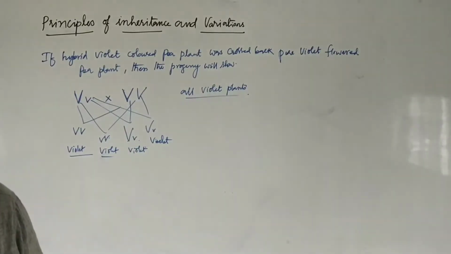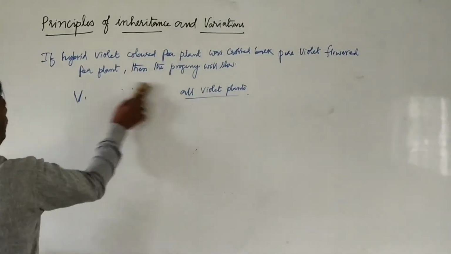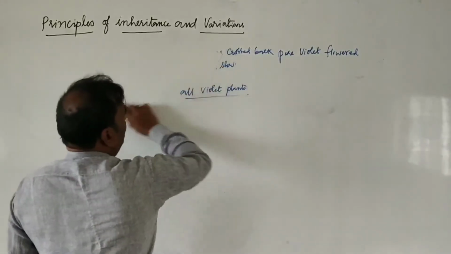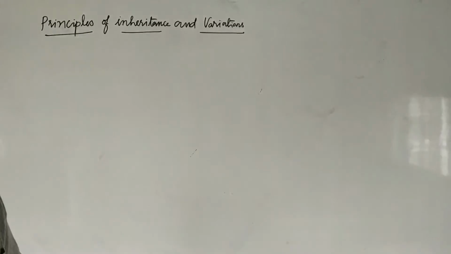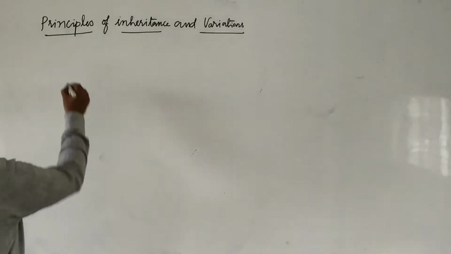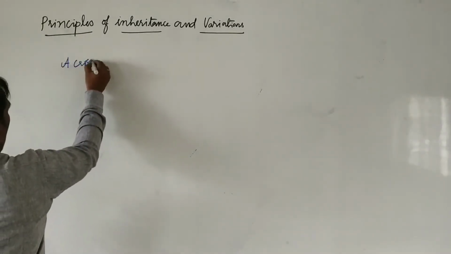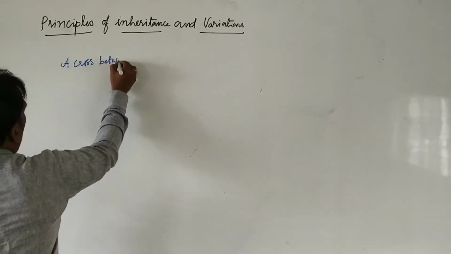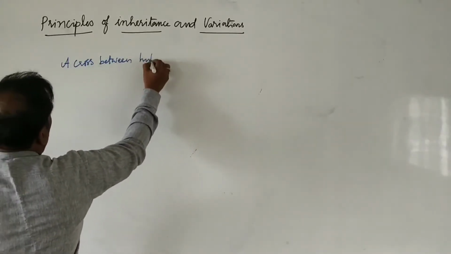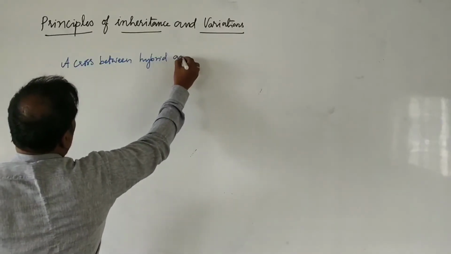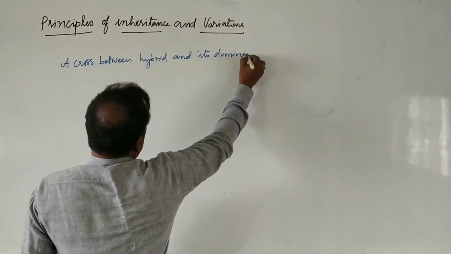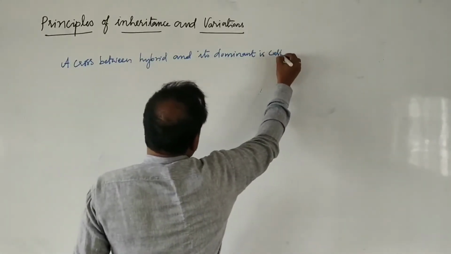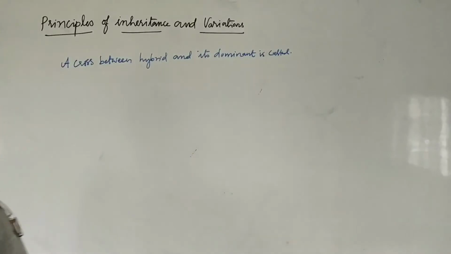Next, a cross between hybrid and its dominant parent. A cross between hybrid and its dominant parent is called. It is a direct question.